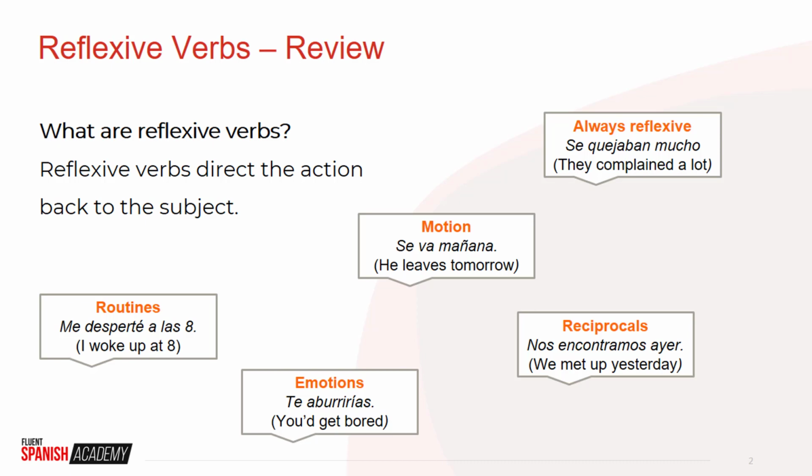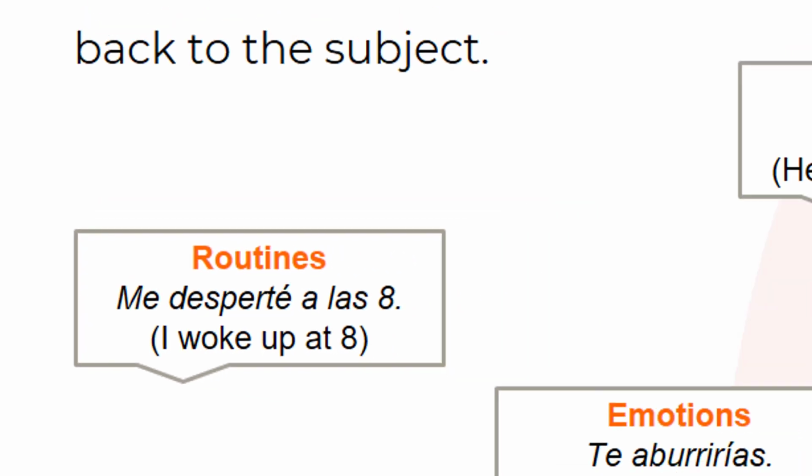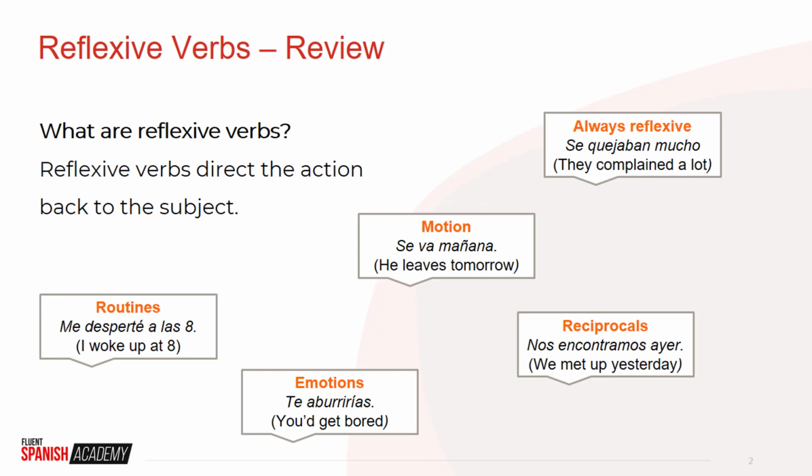Like the first example we have here. Me desperté a las 8. I woke up at 8. So the subject here is, of course, I, and the reflexive verb despertarse, meaning to wake oneself up, is conjugated in the first person form yo. So yo me desperté.